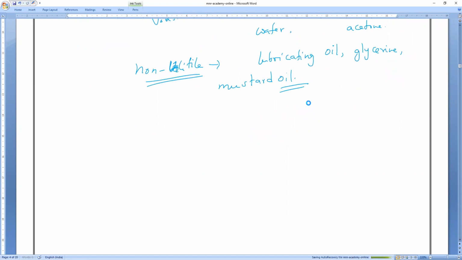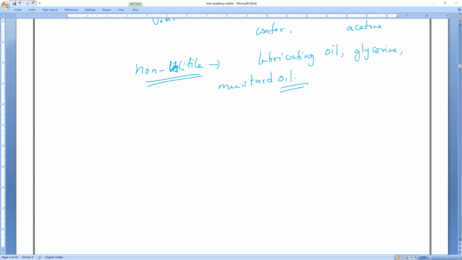So now you tell me, can solids, liquids and gases diffuse into liquids? Is it right or wrong? One liquid can diffuse into another liquid. Solid also can diffuse into liquid, and gas also can diffuse into liquid. Already Mr. Sanjay told, sir, nitrogen, oxygen, we can say they will be diffusing into the water. So is it right? Yes.